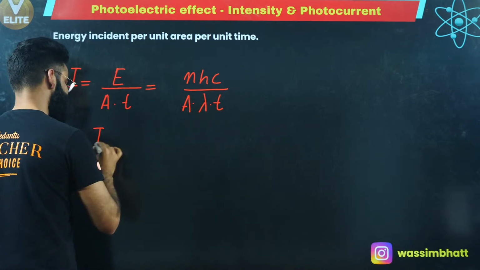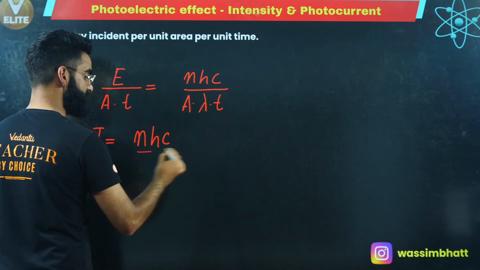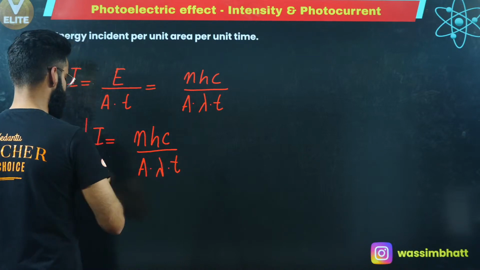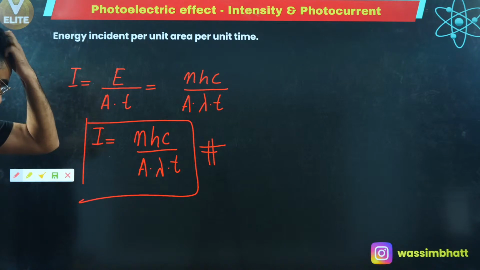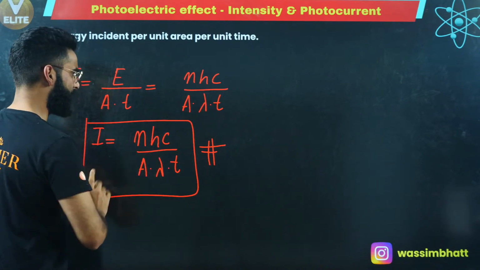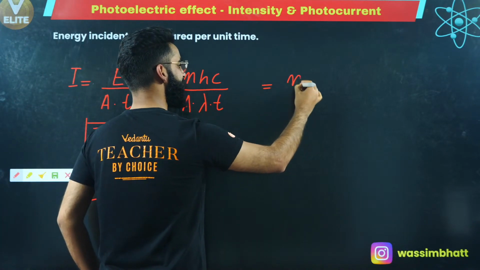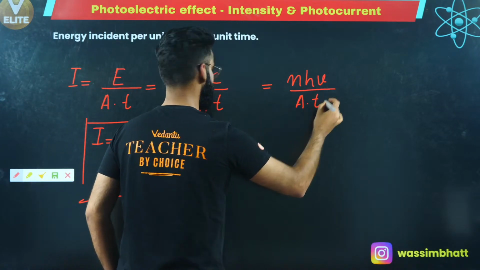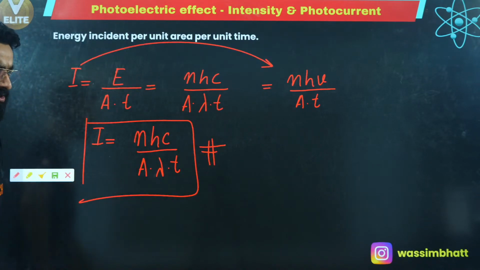So you can clearly say intensity of the light radiation is equal to nhc divided by lambda A multiplied by t. This is how we calculate the intensity of the light. Or let me not write it in lambda form, I can write it in this form as well. Instead of E, I can write n h nu divided by A multiplied by t. This is how you are going to write your intensity of the light.